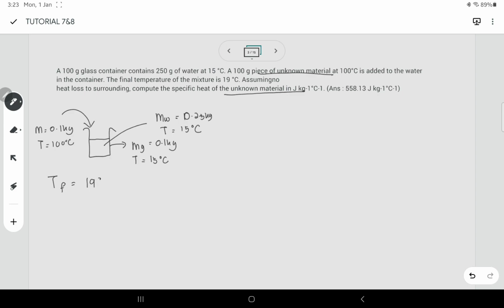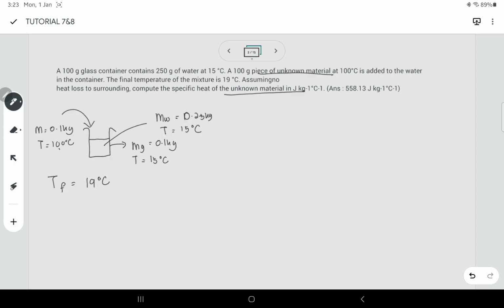Okay, so you have a glass, okay, which is mass of this glass itu adalah 0.1 kg and temperature dia adalah 15 degree Celsius. And inside this glass we have water, which is mass of water itu adalah 0.25 kg dan temperature dia juga adalah 15 degree Celsius. And then you will have 100 gram of unknown material, which is sama dengan 0.1 kg. Okay. Temperature dia adalah 100 degree Celsius. Okay, so the final temperature adalah 19 degree Celsius.